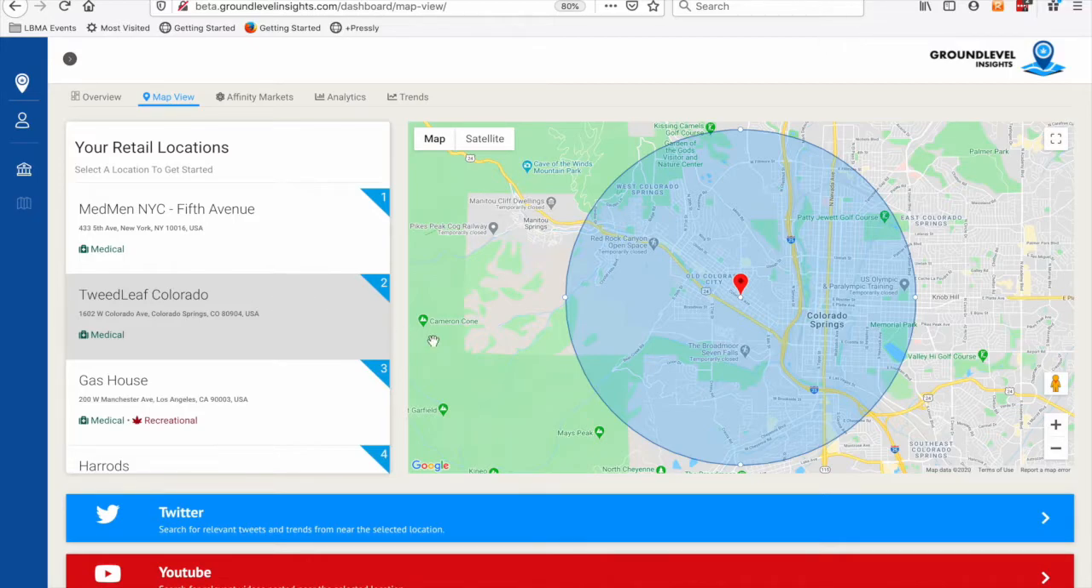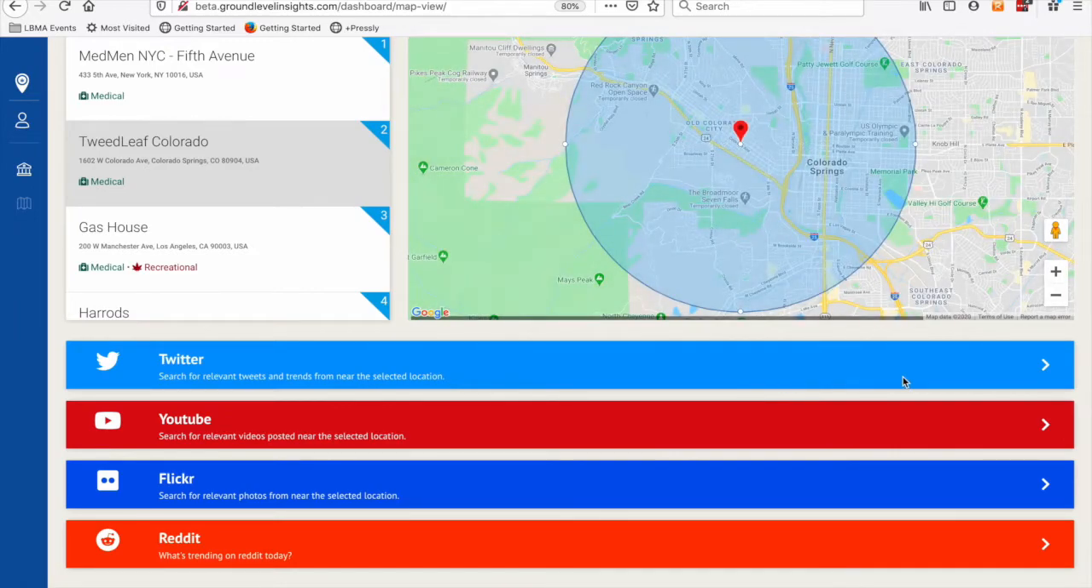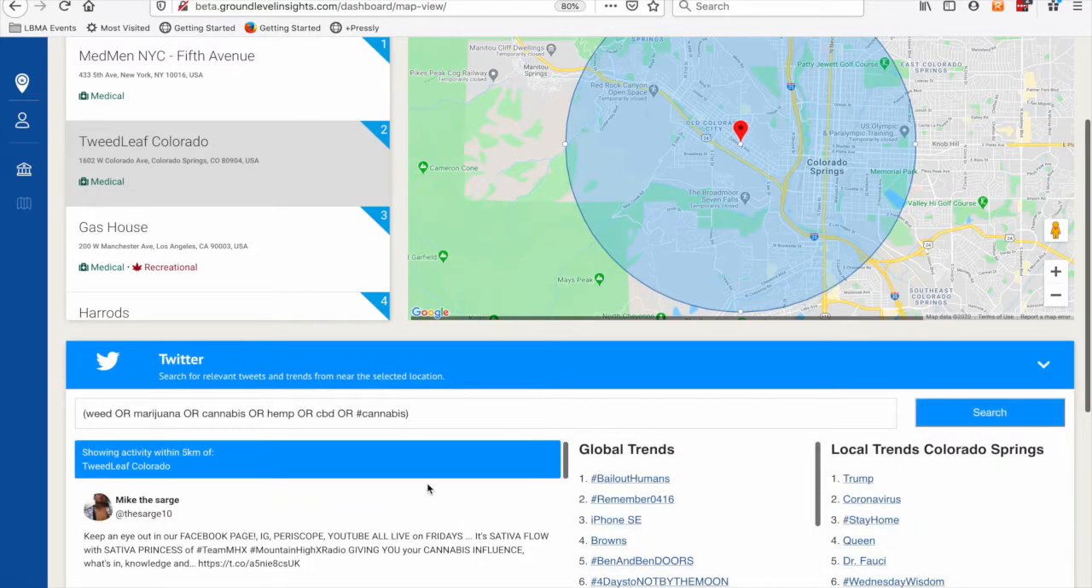But this is where we pull social media data into the platform. So currently we have these 4 tools integrated into the platform. And so the idea here is instead of listening to all the conversation on the entire fire hose of Twitter of everybody talking about cannabis, what we're doing is we're narrowing that focus down to this defined geofence area. So if I drop down here on Twitter, what you see is we've listed a bunch of keywords or hashtags here that are relevant to the industry: weed, marijuana, cannabis, CBD, etc.